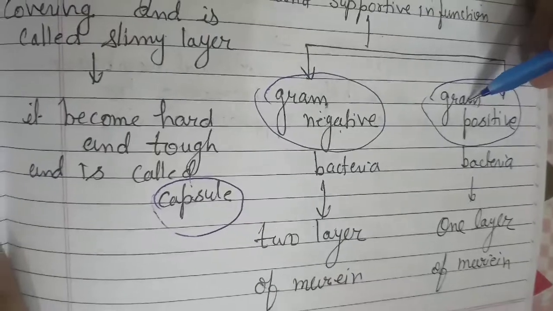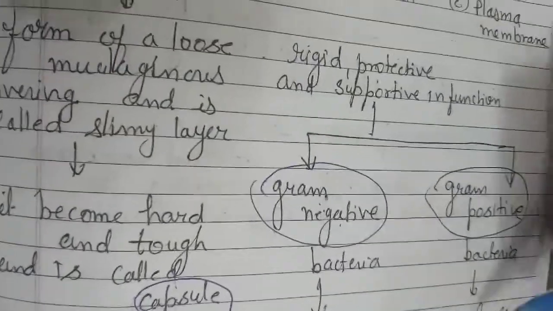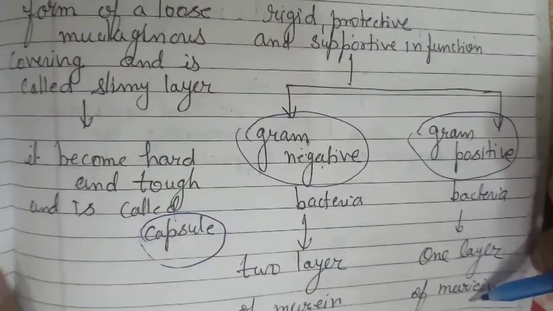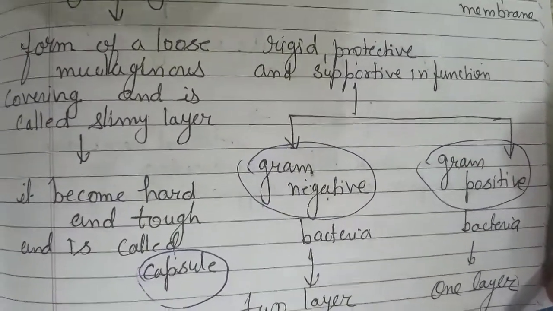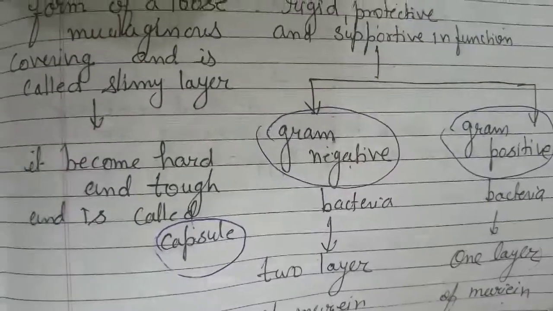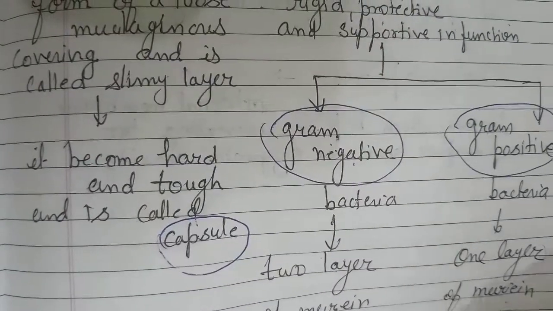That's why they are gram negative. If the cell wall has only one layer, only one murein layer, they easily take the stain and show a violet color, and we say they show a positive result with that. So this is gram positive.